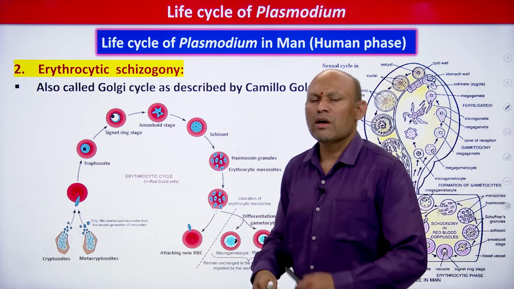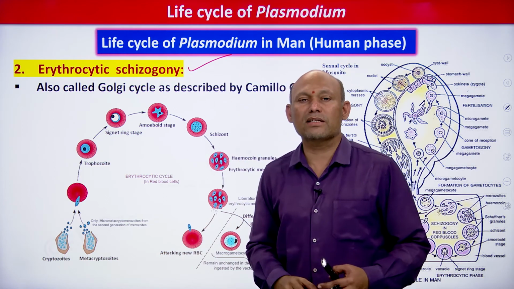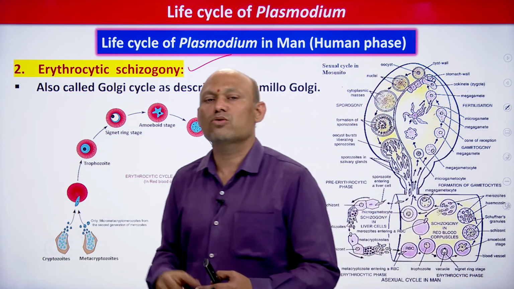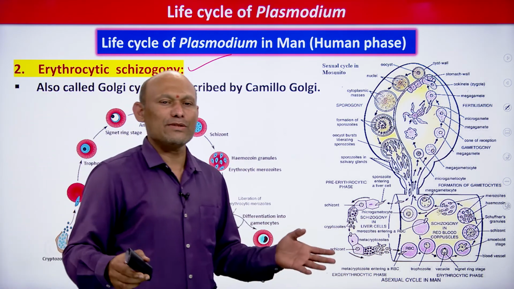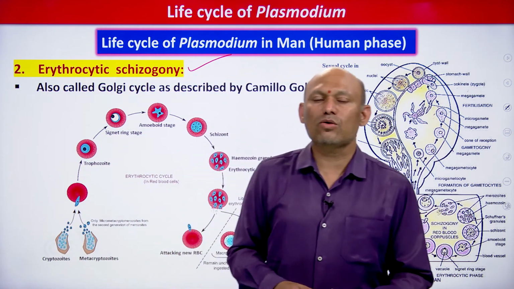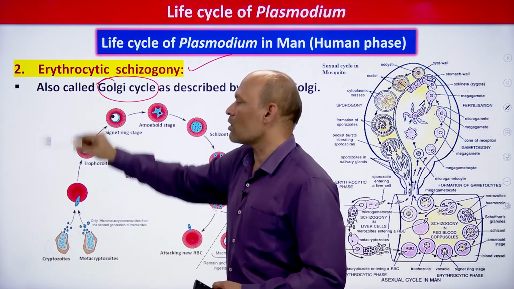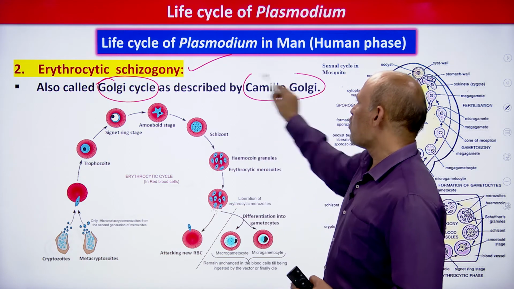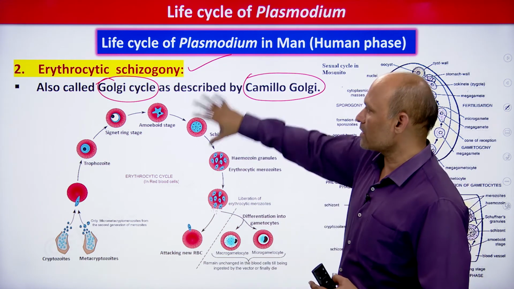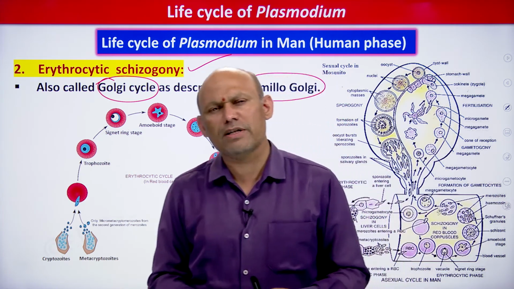Now in human beings, the next asexual multiplication occurs in RBC, students. Asexual multiplication inside RBC is called erythrocytic schizogony. This erythrocytic schizogony is also called the Golgi cycle, because it was described by Camillo Golgi. Therefore it is called the Golgi cycle. It is very simple, my dear students.